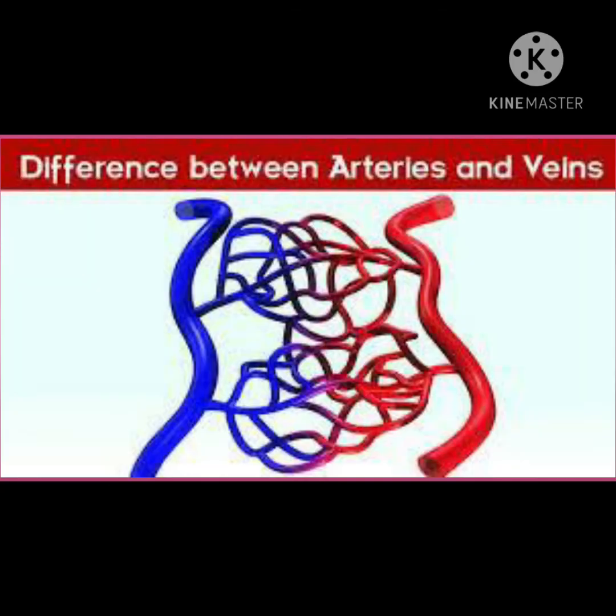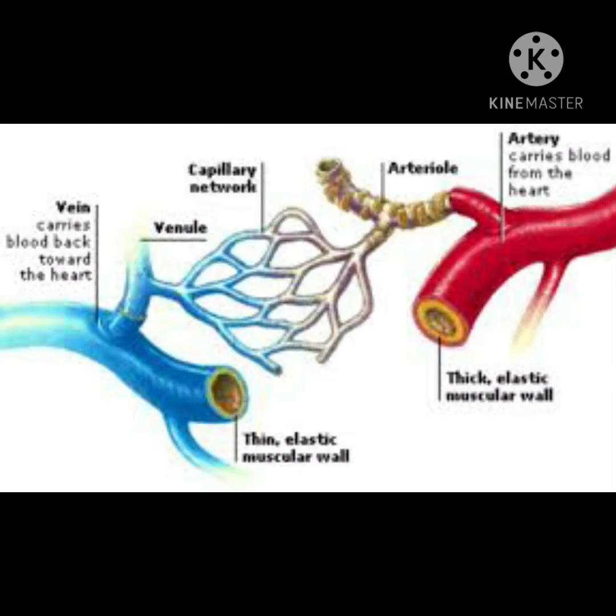There are two main types of blood vessels in our body. These are arteries and veins. Arteries transport oxygen-rich blood from the heart to the other parts of the body. The blood in the arteries is bright red in color, while veins carry blood which is low in oxygen and rich in carbon dioxide from the body to the heart. They have valves that allow blood to flow in one direction towards the heart only.